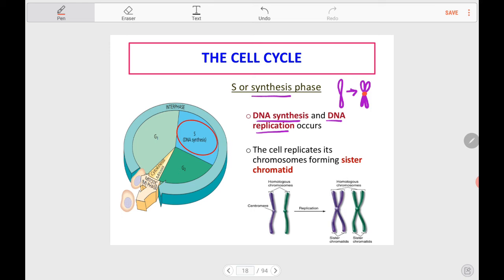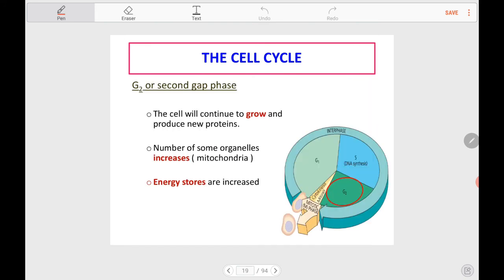At this point, we call each copy of the DNA sister chromatids. Why sister? Because they are genetically identical. Remember, genetically identical means that the gene composition between the two sister chromatids is identical.